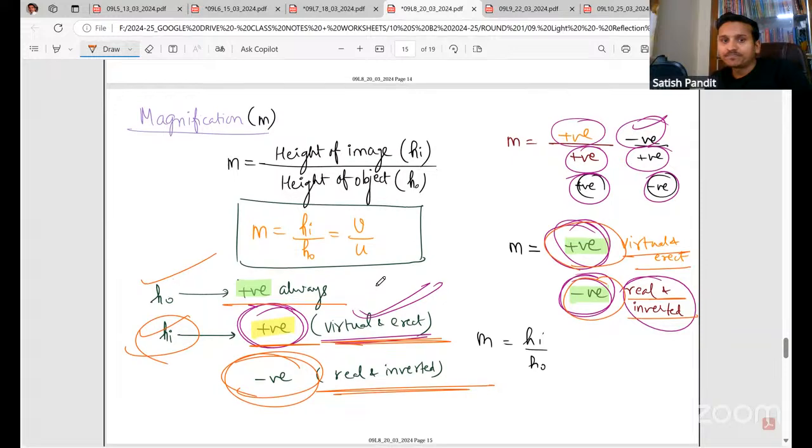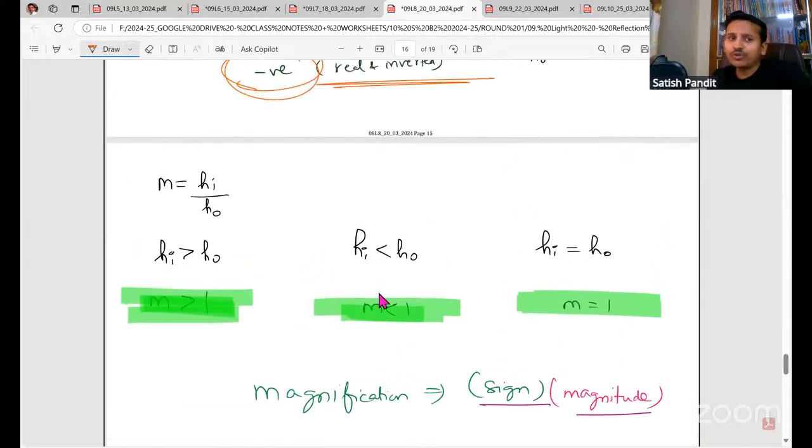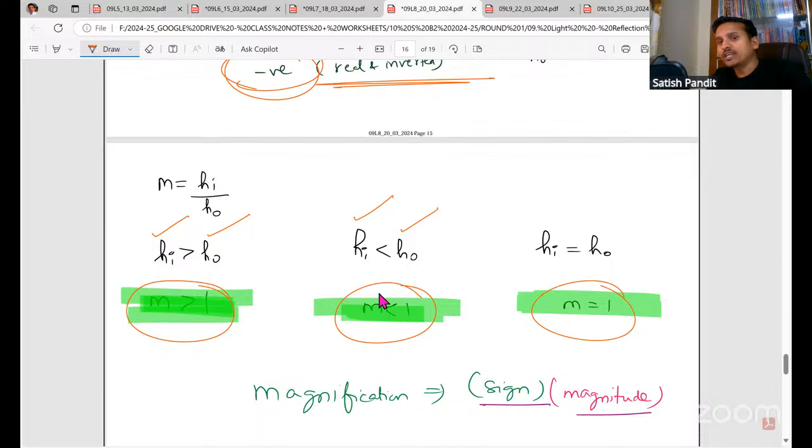Remember that. And based on the value, if the value is more than 1, that means the height of the image is more than the height of the object. If the value is less than 1, the height of the image is less than the height of the object. And if M is equal to 1, both are the same. So magnification will have two things. One is sign, another is magnitude. Magnitude is the value.